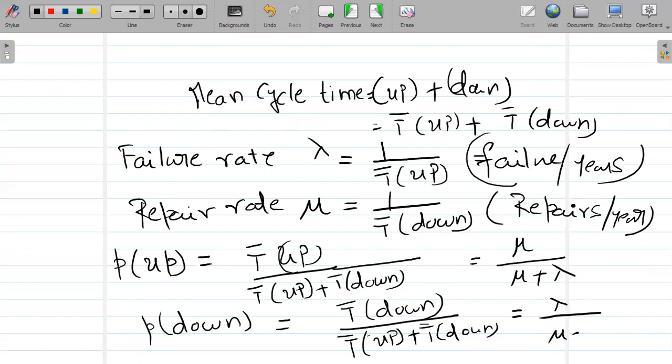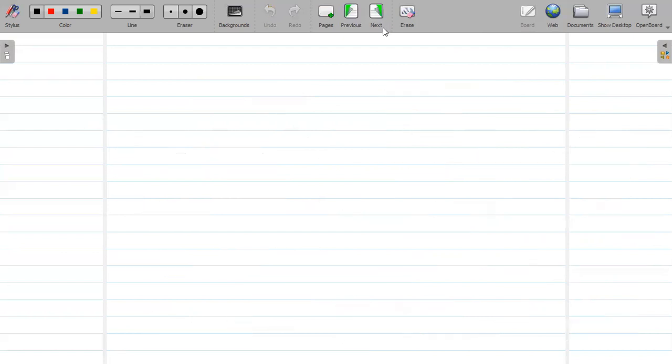Lambda by mu plus lambda, or lambda by lambda plus mu. Obviously, the probability of a unit being in uptime and the probability of a unit being in downtime sum to obviously 1.